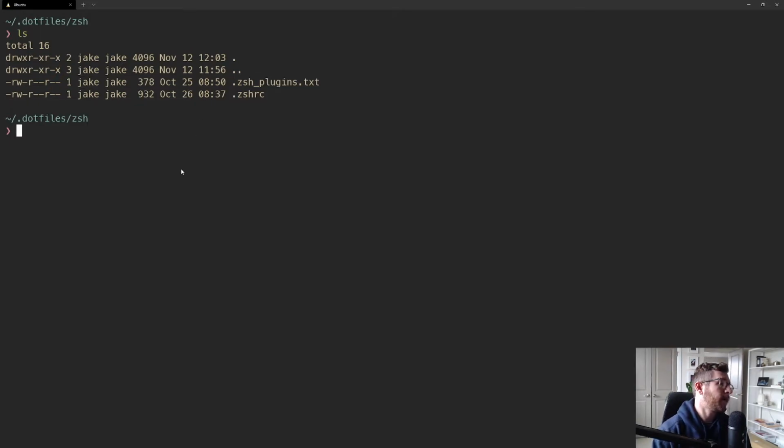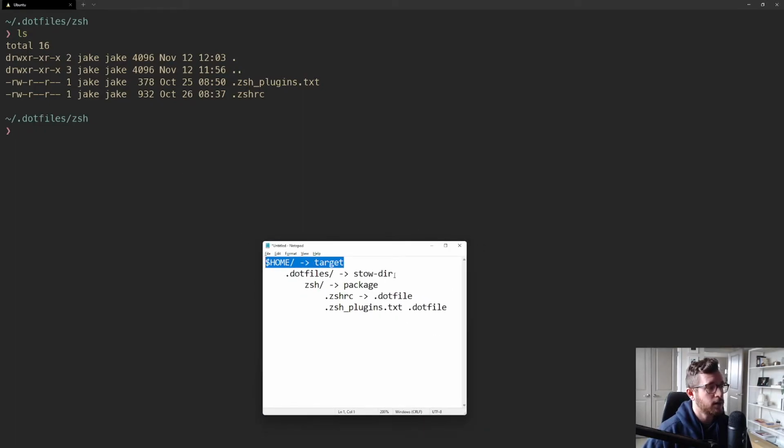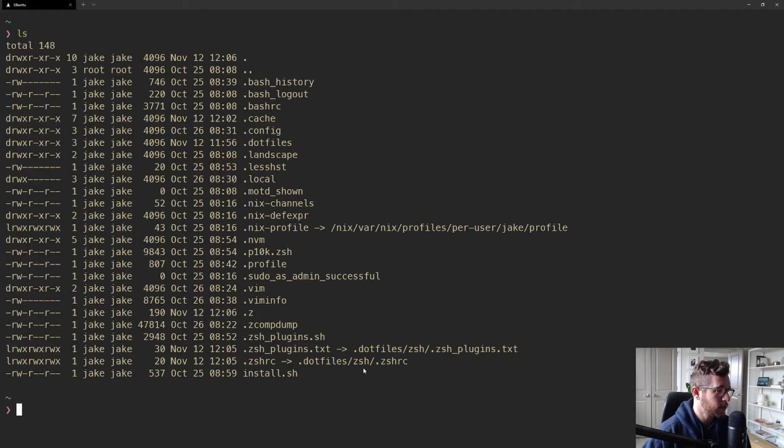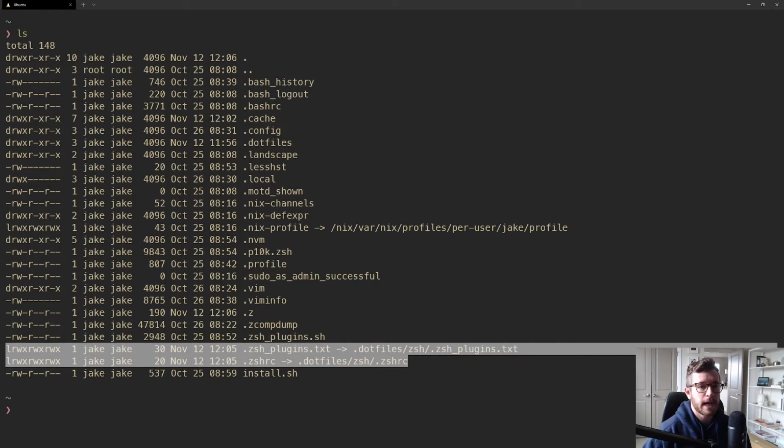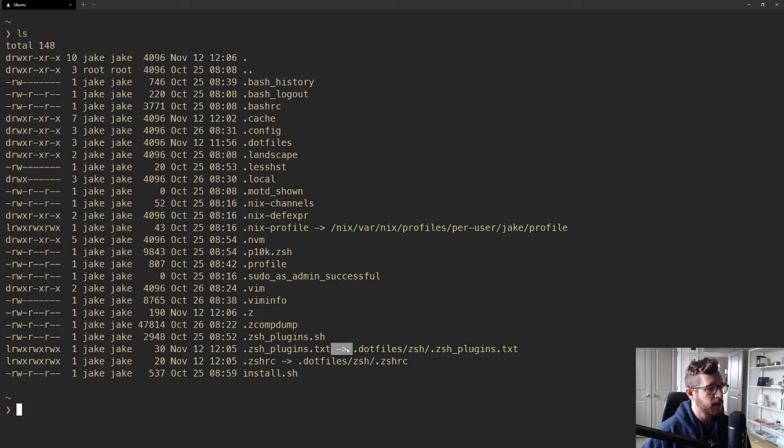However, if I go to my home directory, which remember, the home directory is our target, then what I will see is symlinks. The symlinks are denoted by these arrows, right? So what we have are symlinks to the .files version of the file. And this occurs when you run the stow command. So essentially, stow is placing symlink versions of a file that point to the original source, which is in the .files directory, which we can then push to GitHub.